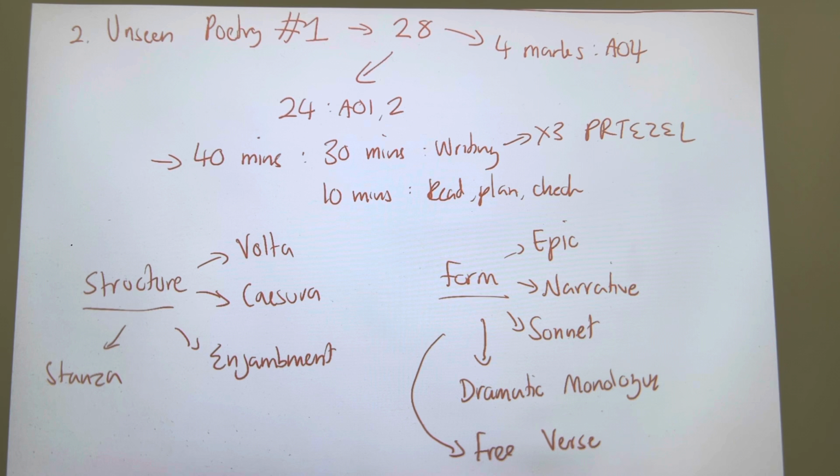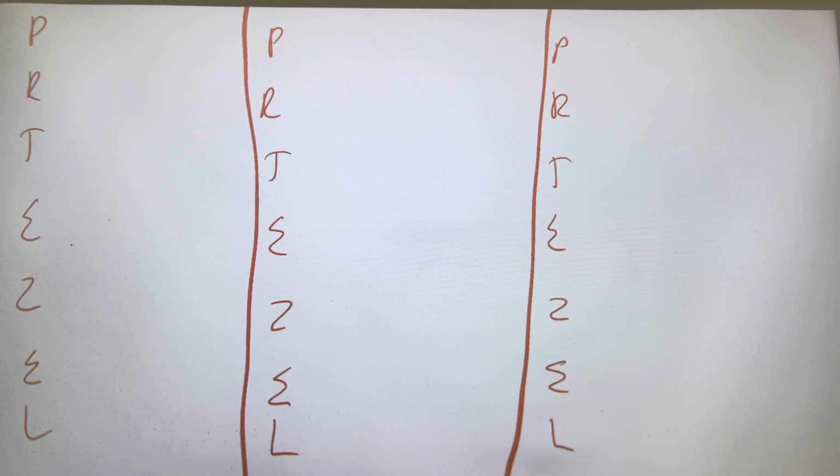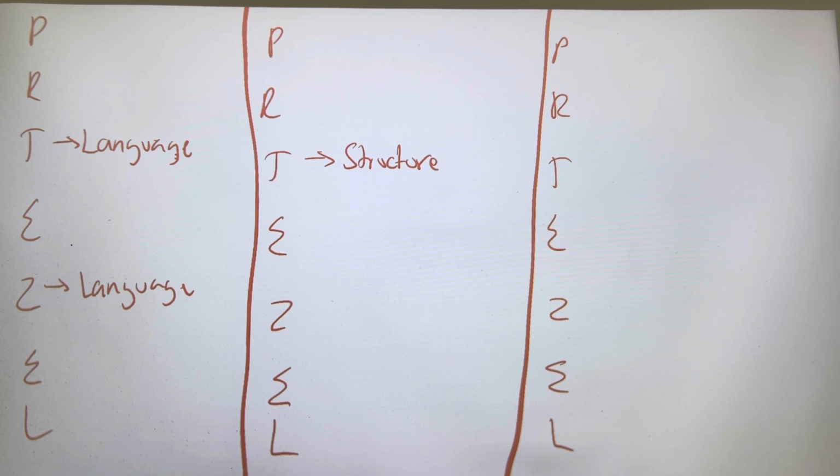Now, how or what are you supposed to be doing when it comes to planning this essay? For Shakespeare, guys, we had 4 paragraphs. For unseen poetry, we are aiming for 3 pretzel paragraphs. So in paragraph 1, as always, I would like us all to talk about language. And when we zoom in, we also zoom in to language. In paragraph 2, I would like us to talk about structure. And when we zoom in, guys, I would like us to talk about form.